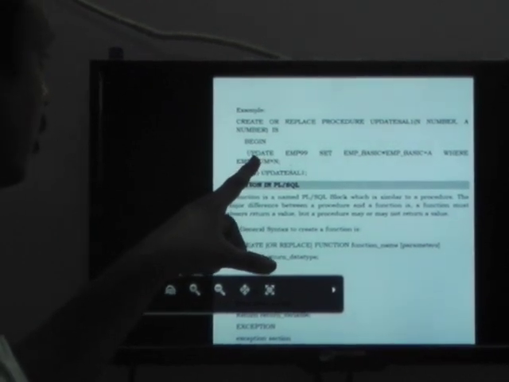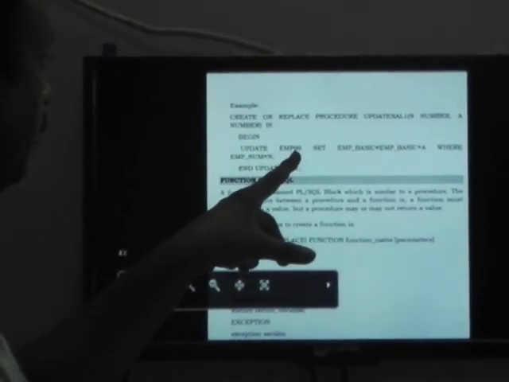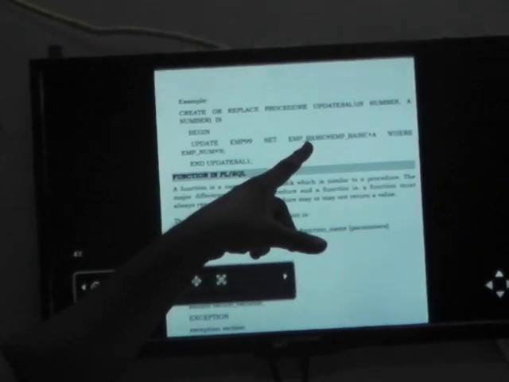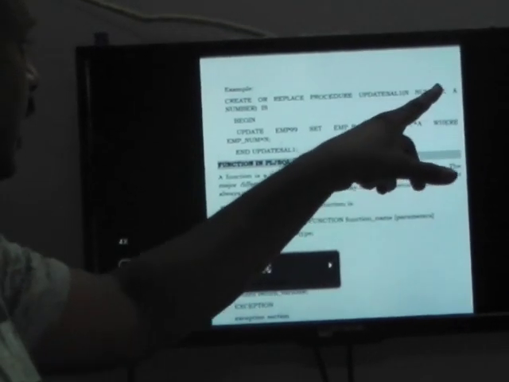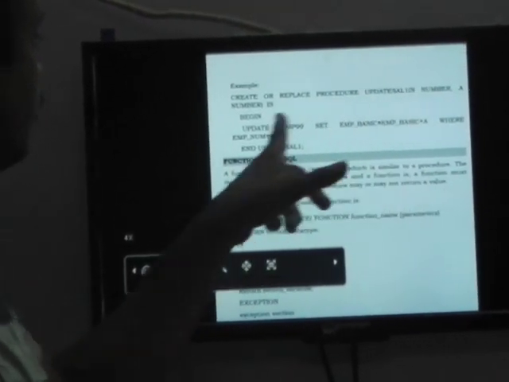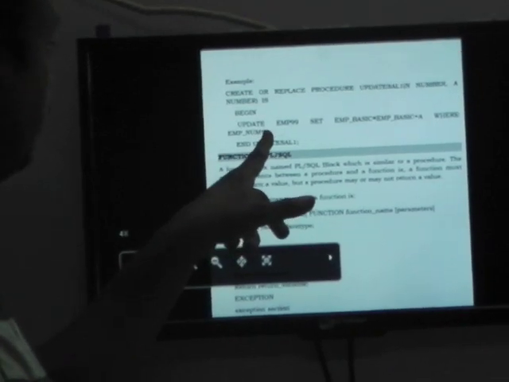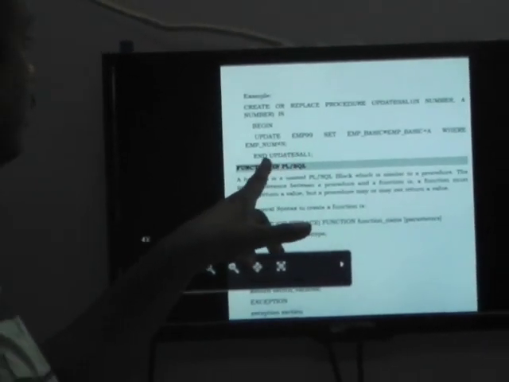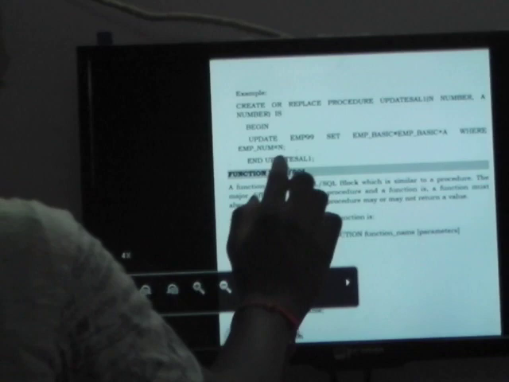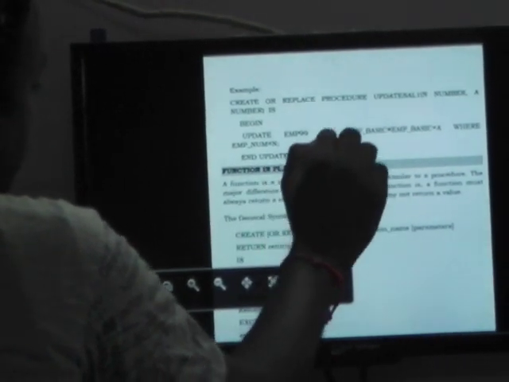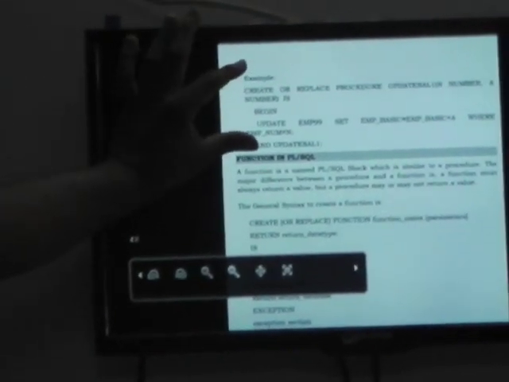So what is my executable statement here? Update EMP99 set basic salary into a. What value will a be given? Which number? The employee number; you need to supply it here. Then after the program execution, just end update salary. Just press enter, and automatically the procedure will be executed.